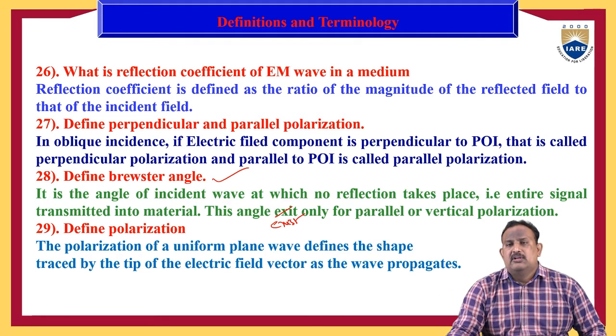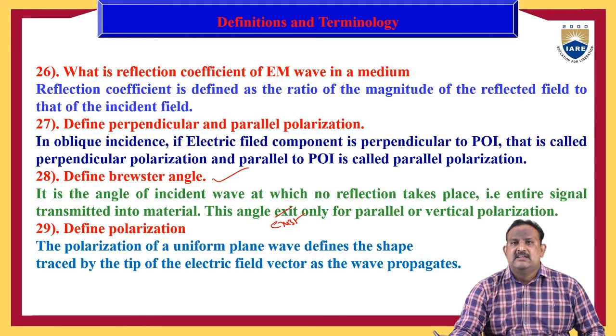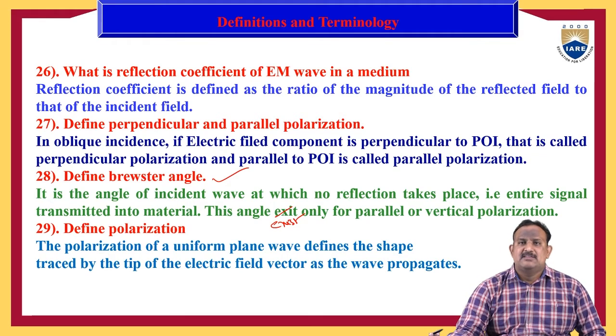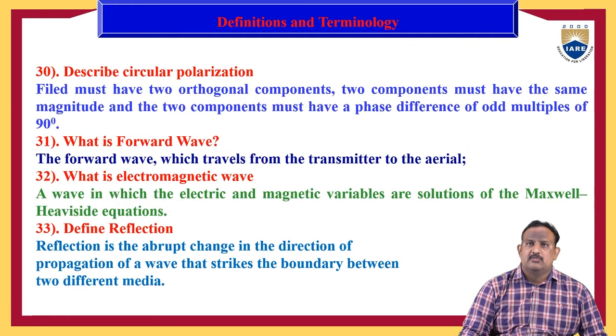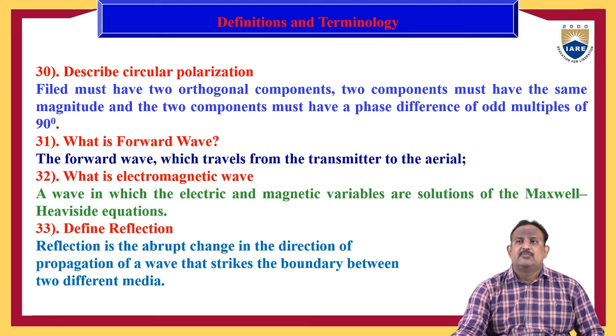Define polarization. Polarization of a uniform plane wave defines the shape traced by the tip of the electric field vector as the wave propagates. Describe circular polarization. The field must have two orthogonal components, the two components must have the same magnitude, and they must have a phase difference of odd multiples of 90 degrees. Then the wave has circular polarization.